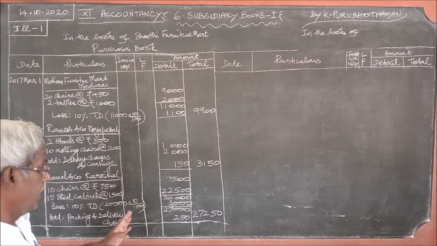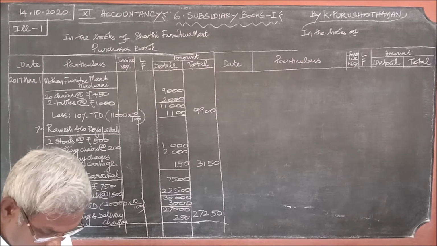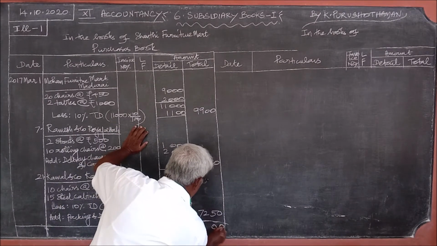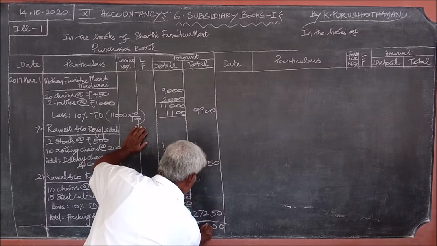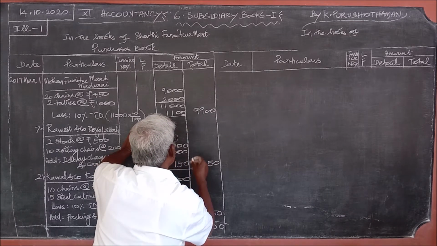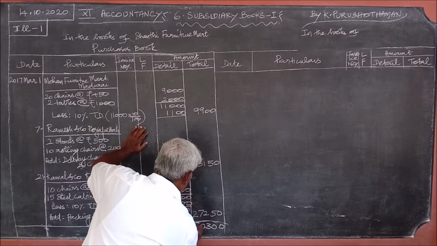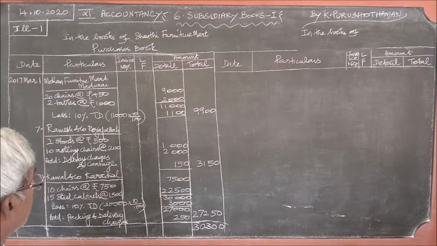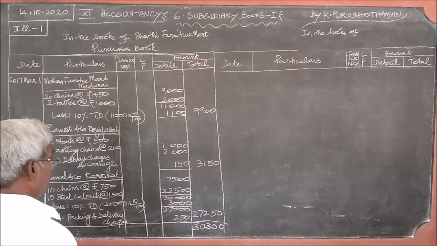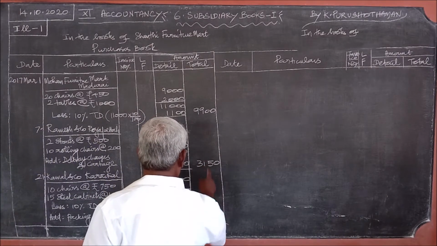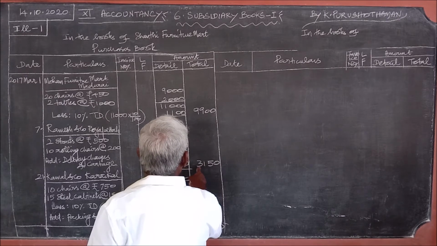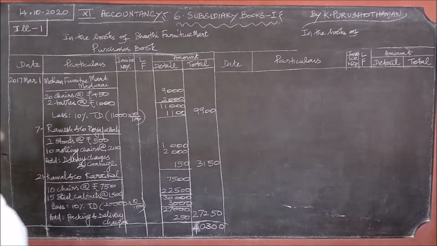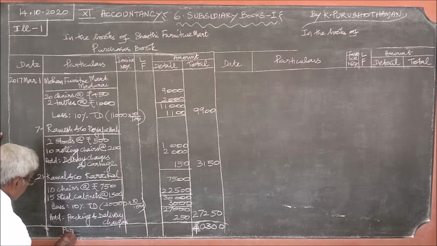We must find the total and write. 30,300. No, 40,000. 40,300.